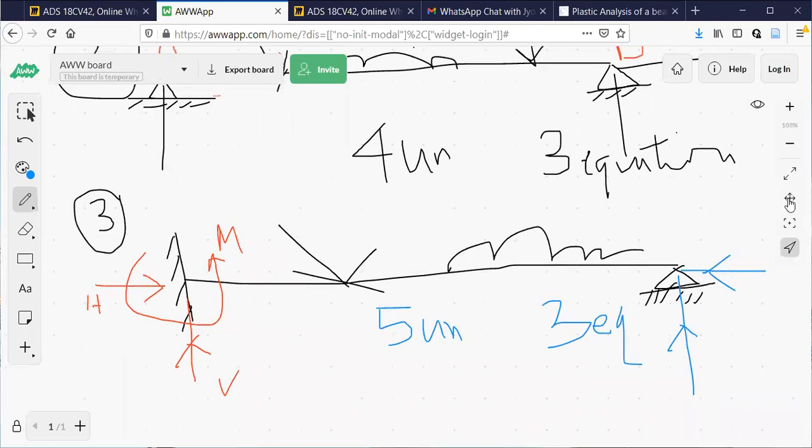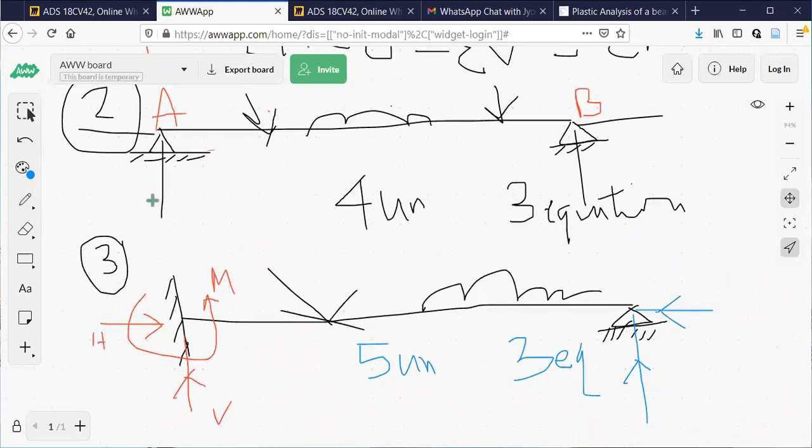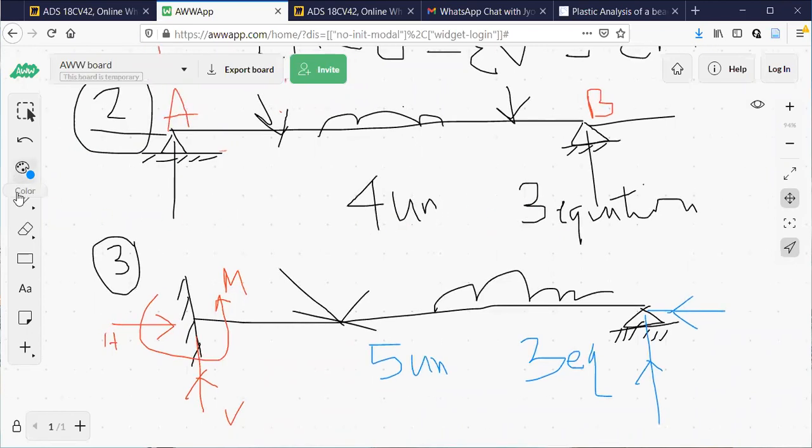Now you look at these 2 problems collectively. Both are indeterminate structures. In problem number 2, there are 4 unknowns because both are hinges. 2 unknowns per hinge means 4 unknowns. 3 equations of equilibrium. 4 minus 3: number of unknowns minus the conditions of equilibrium. 4 minus 3 is equal to 1.